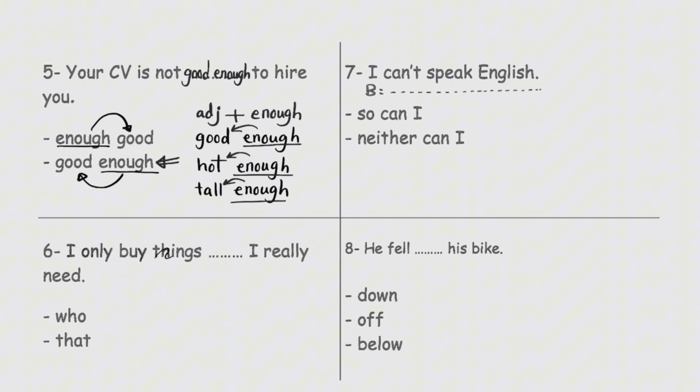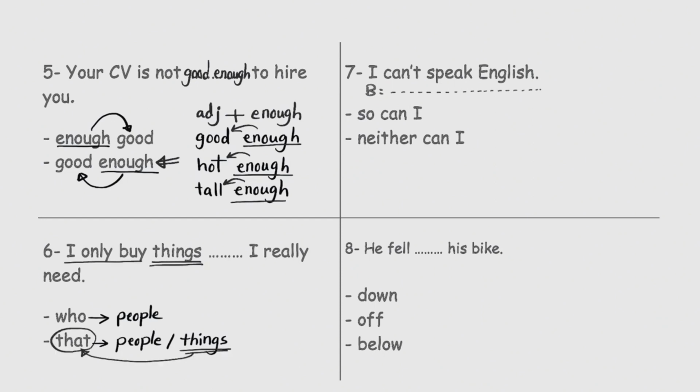I only buy things blank I really need. Who? That. We use who with people, and we use that with people or things. The keyword here is things, and things take that. So I only buy things that I really need.